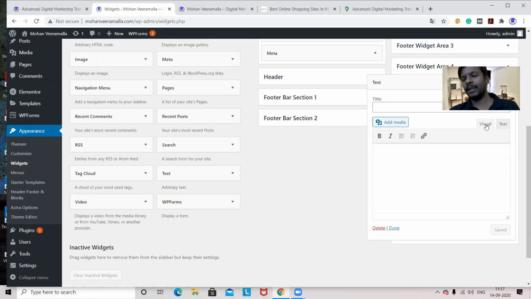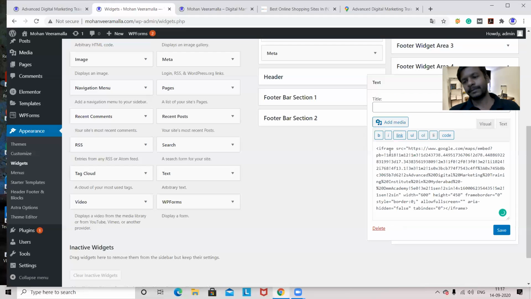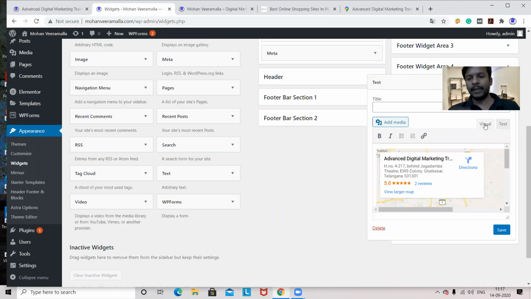See, when I go to visual, I have a normal Word document related section, but when I go to text, I have a different section. You can identify this UL, OL, LI. What is UL, OL, and what is LI? Unordered list, ordered list, a list item. See, this is HTML language. So I am pasting this code here. Now I'll go with visual, that means I want to see what I did.